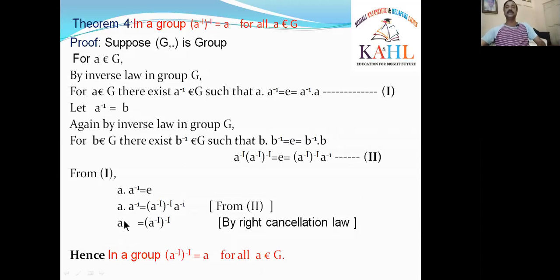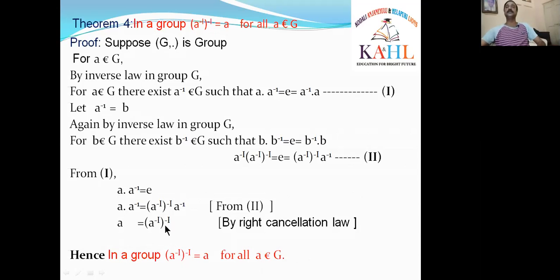What will remain? A will remain the same. A inverse cancelled. On the RHS part, A inverse whole inverse remains the same. That means A is equal to A inverse whole inverse by cancelling A inverse on both sides. Now, what we have to prove? Observe the theorem 4 statement: A inverse whole inverse is equal to A.